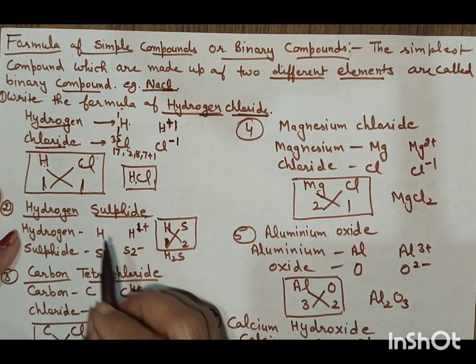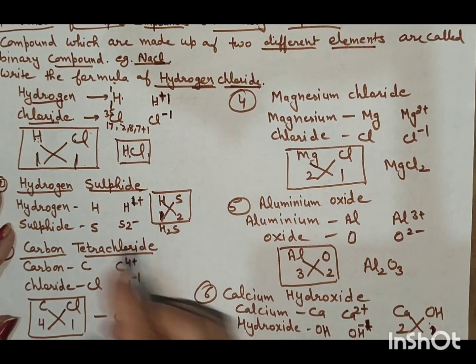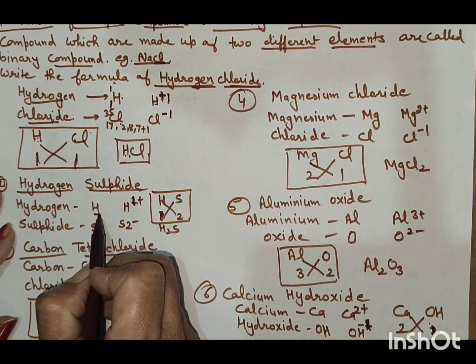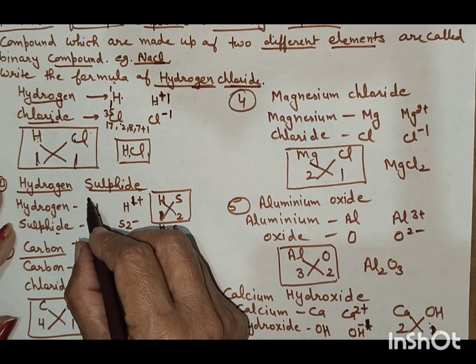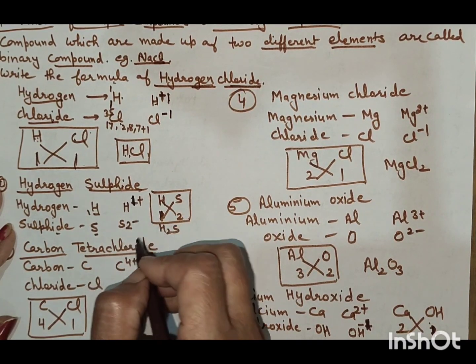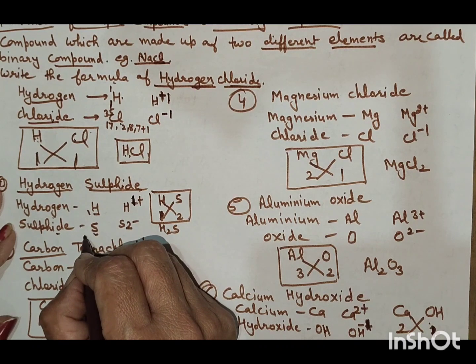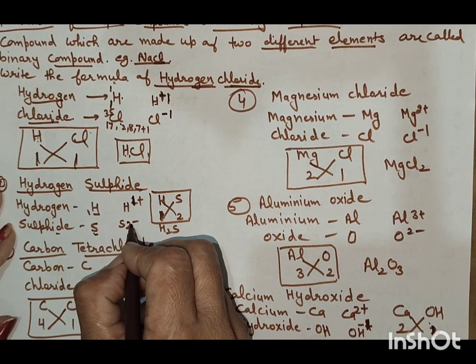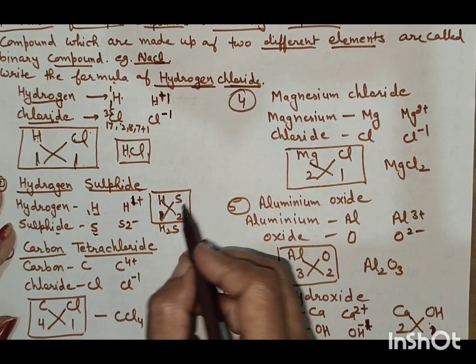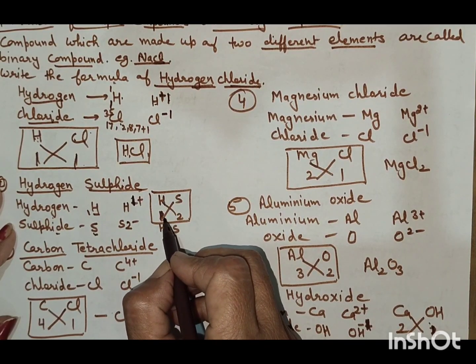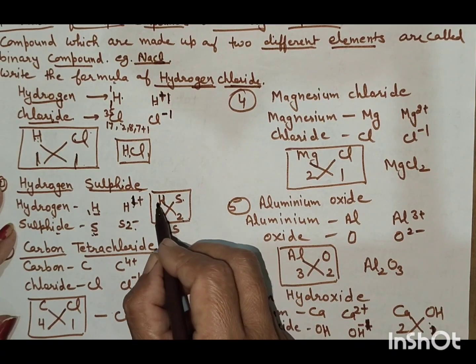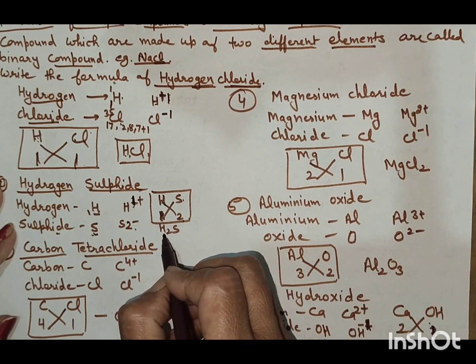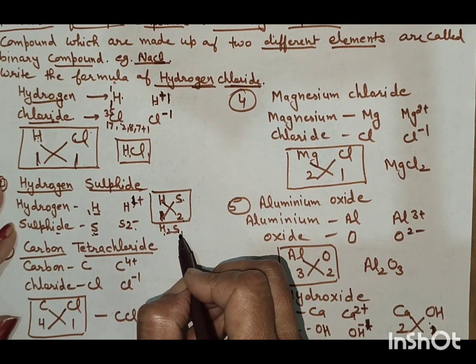Now we will write the formula for hydrogen sulfide. Write down the symbols first. For hydrogen, symbol H; for sulfide, symbol S. Hydrogen has atomic number 1, so its valency is 1. Sulfur is at 16 and its valency is 2, S2 minus. Now write down the valencies: hydrogen 1, sulfur 2. Now cross multiply: H2 and S1. This is the formula of hydrogen sulfide.